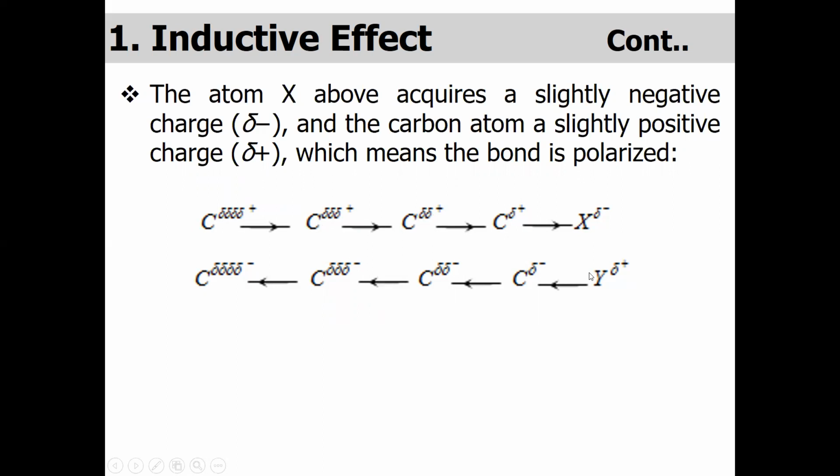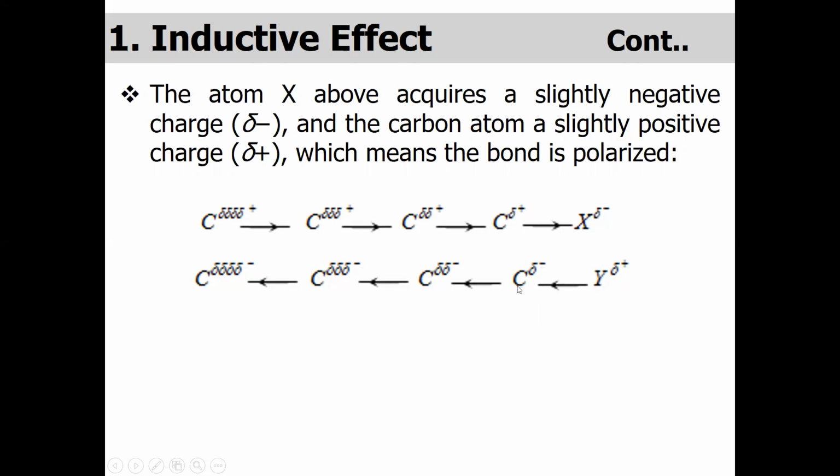Now, in the second example, as we have discussed, the positive inductive effect, when carbon is bonded with a less electronegative element, the charge will shift toward the carbon. In this case, carbon has a partial negative charge and this less electronegative element has a partial positive charge.